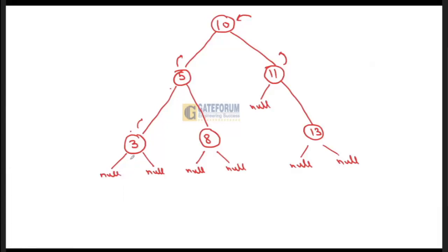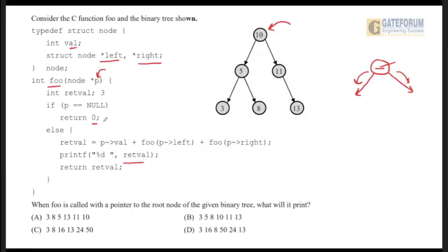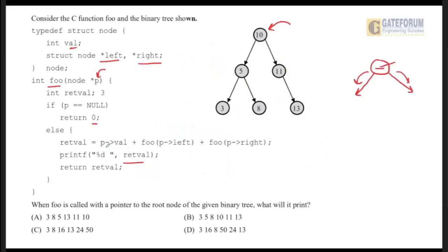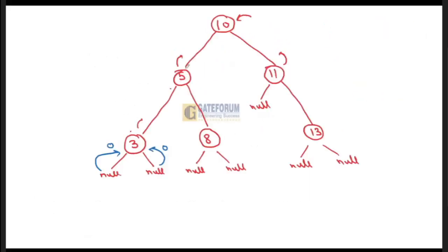Now just see here. It has been mentioned that whenever the pointer is null, it will return 0. So what will this null return to 3? Its left child will return 0. What will this null return? It will also return 0. Whenever it is not null, what is it returning? Its value plus whatever value is returned by the left and right part. So its value is 3. The left part is returning 0, the right part is returning 0. So 3 plus 0 plus 0 is 3. So it will return 3.